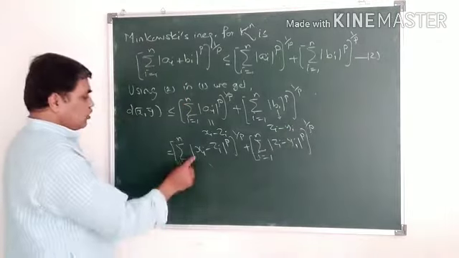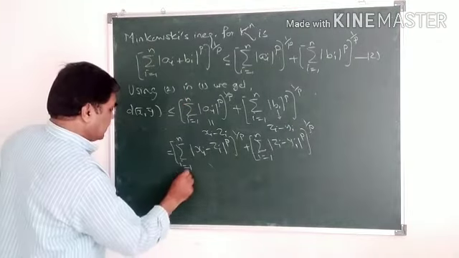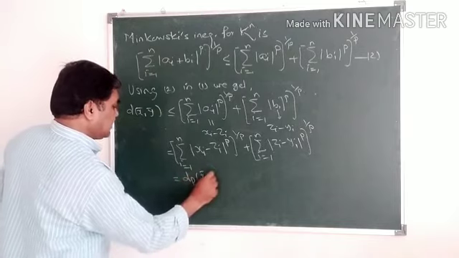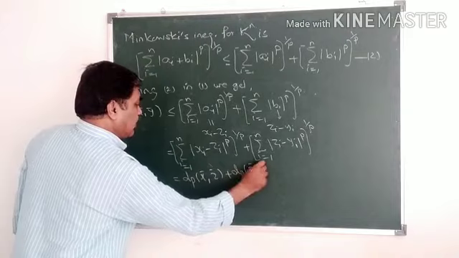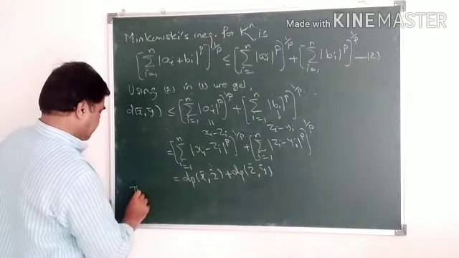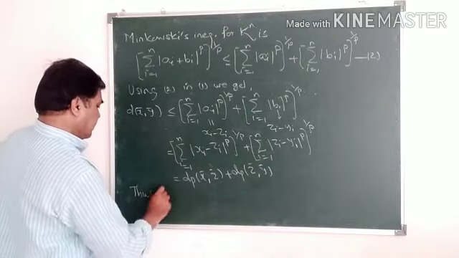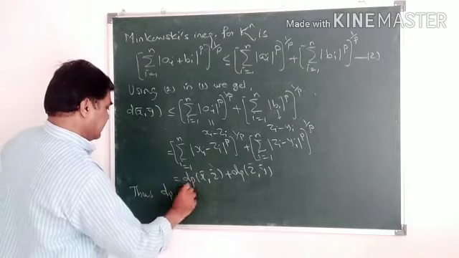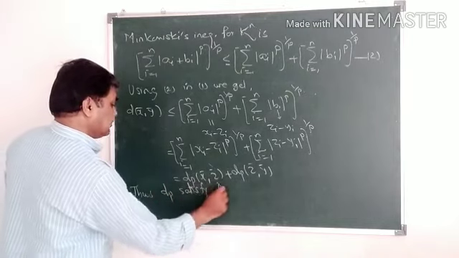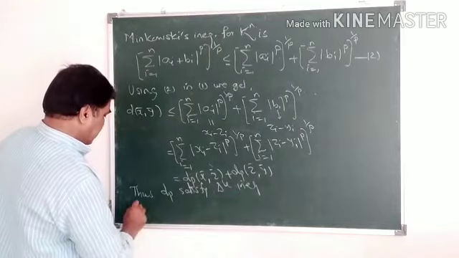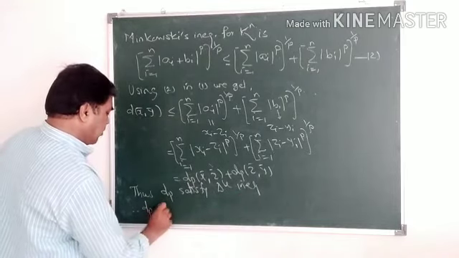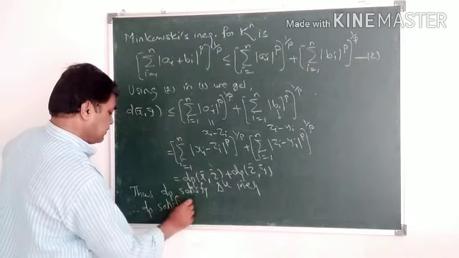But by definition of dp, this is dp of x bar z bar plus dp of z bar y bar. Thus, dp satisfies the triangle inequality. And therefore dp satisfies all axioms of a metric,